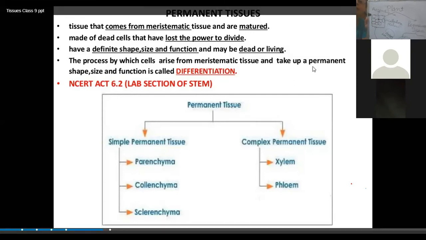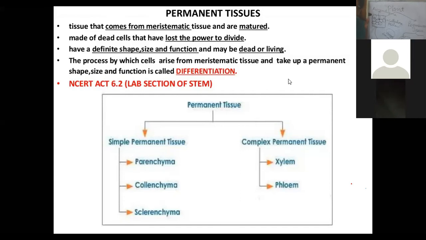I hope that it is now clear. The prominent function of parenchyma is to store and assimilate the food. But in certain special conditions, like if they are present in the leaves and there is a lot of chloroplast in these cells, they will help in the process of photosynthesis.